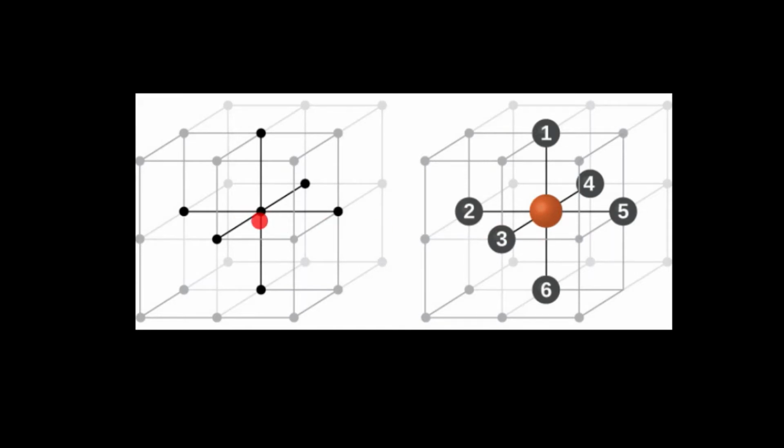Similarly, this is a chloride ion and this chloride ion is surrounded by 6 sodium ions, 1, 2, 3, 4, 5, 6. It means each sodium ion is surrounded by 6 chloride ions. Likewise, each chloride ion is also surrounded by 6 sodium ions. In a crystal, each ion is attracted strongly to each of its neighbors. The large attractive forces result in a very stable structure. So ionic compounds have very high values of melting and boiling points. For example, the melting point of sodium chloride is 801 degrees Celsius.